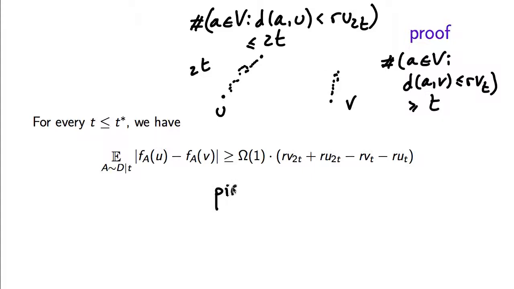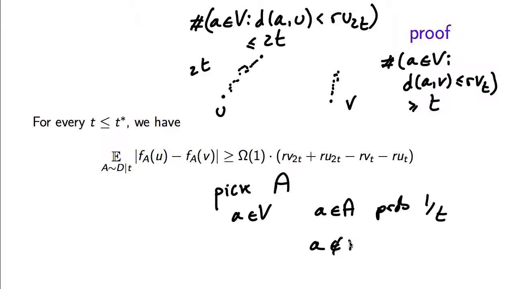Now we pick A so that for every element of V, the probability of putting it into the set is 1 over t, and the probability of not putting it into the set is 1 minus 1 over t, and those choices are made independently. So this means that there is a constant probability that A is going to completely avoid the set of all elements that are a distance less than RU2t from u.